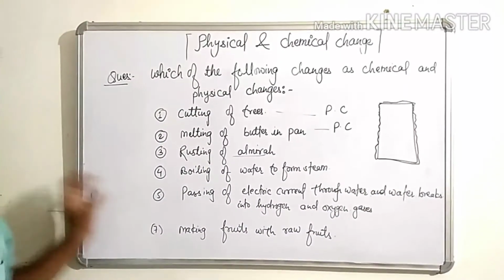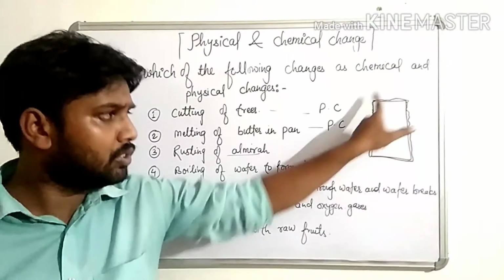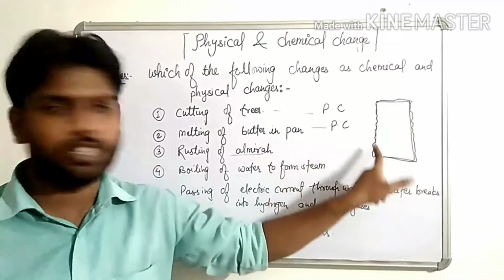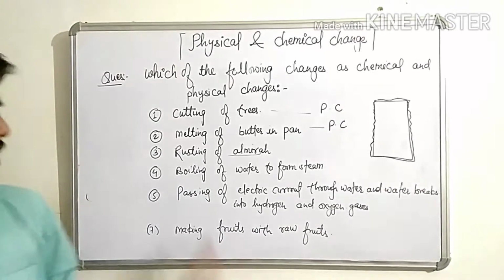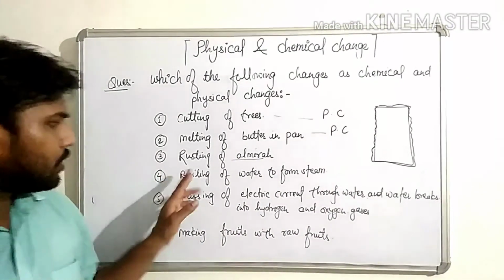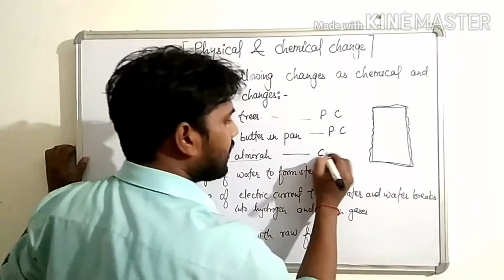So this will be chemical change because the composition is changed. Clear? Now, so we can write this is a chemical change.